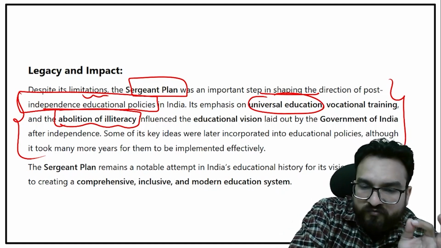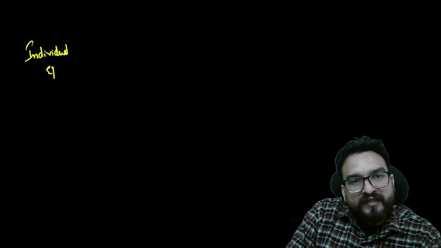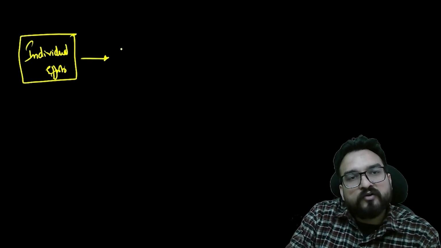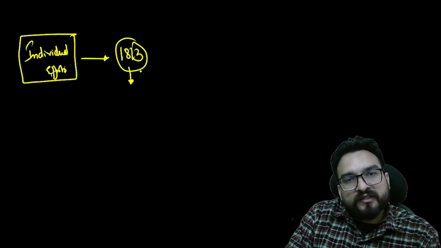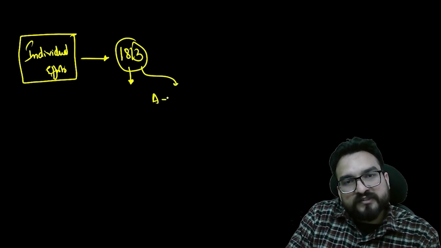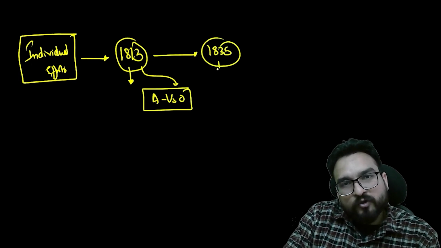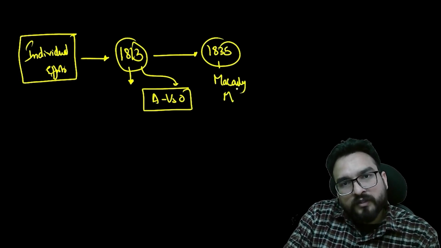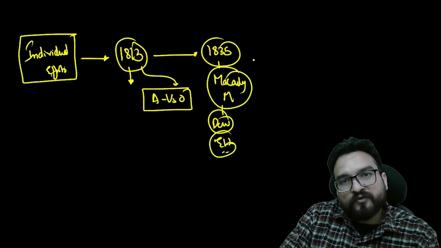Let us quickly revise all what we have seen till now. I hope you have utilized your books too. A final revision I'll make. I have told you about the individual efforts. Over here you will learn about the Calcutta Madrasa, Sanskrit College, Raja Ram Mohan Roy's effort, Jonathan Duncan and all. Then you have seen 1813 Charter Act, whole set for education, 1 lakh, and over here Anglicist versus Orientalist debate. After that 1835 this debate was ended by Macaulay's minute. Downward filtration theory, educating the elites, not the masses. Over here you have understood.